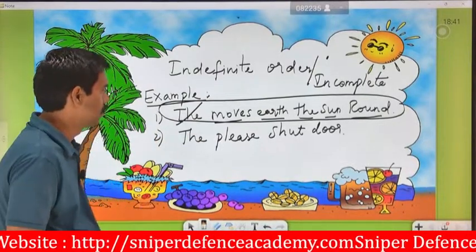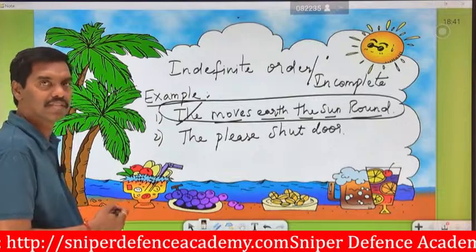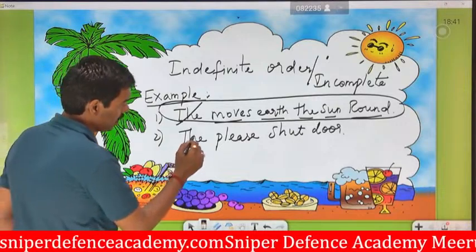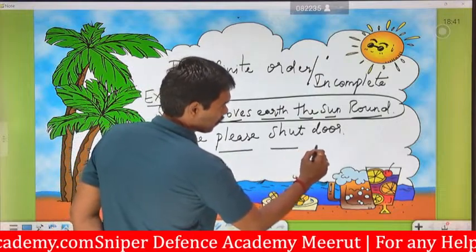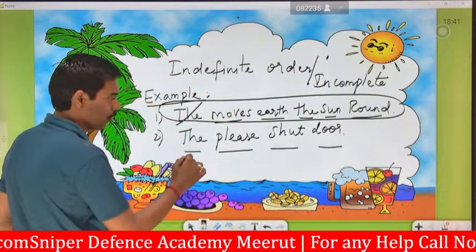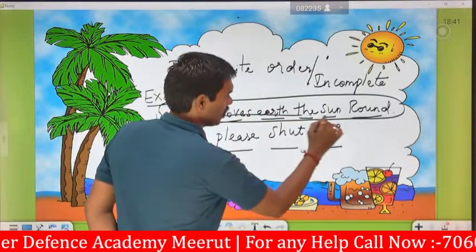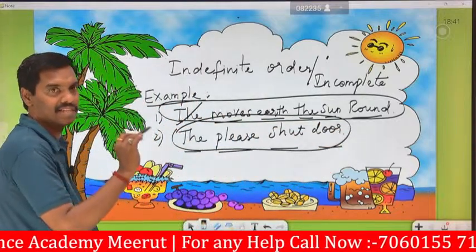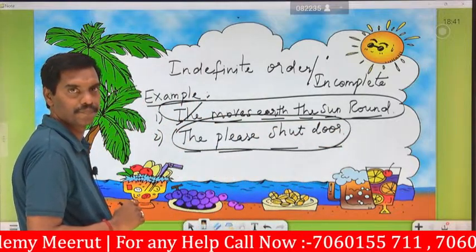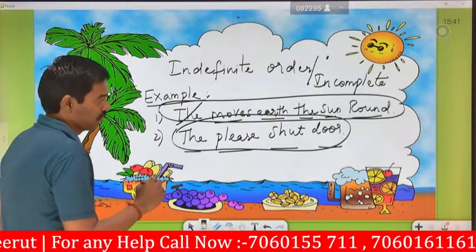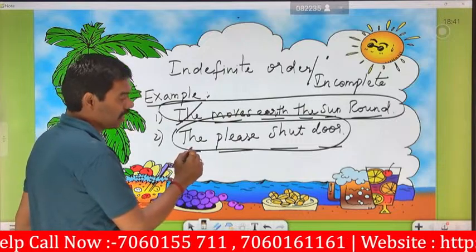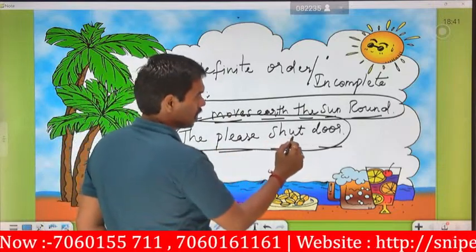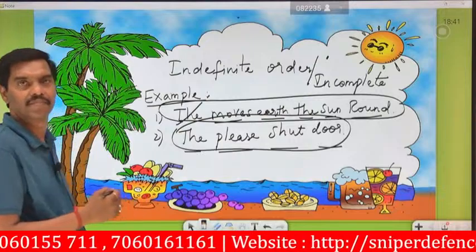For a second example: the is a word, please is a word, shut is a word, door is a word. If we just put all these words together and read it, "the please shut door," it is meaningless.